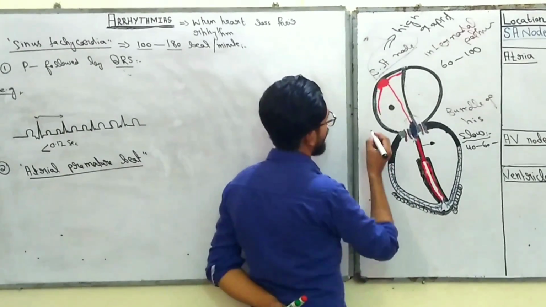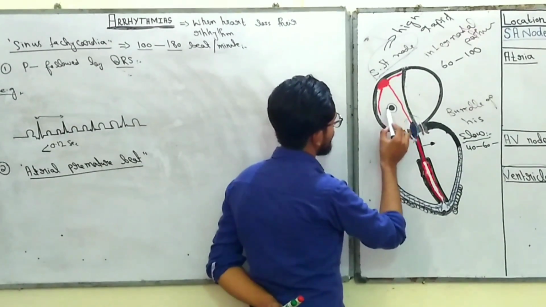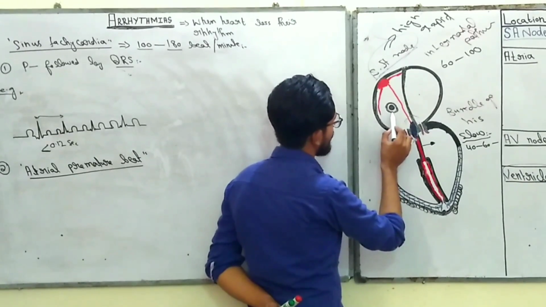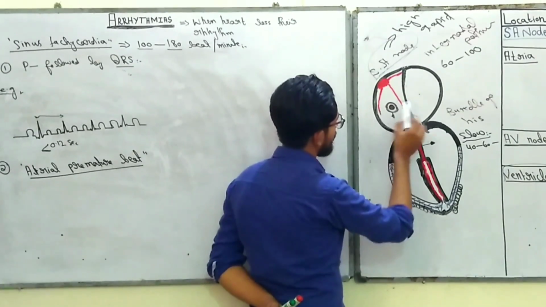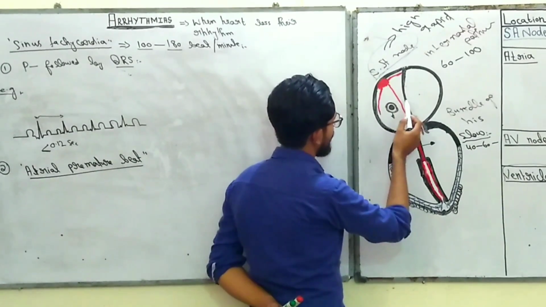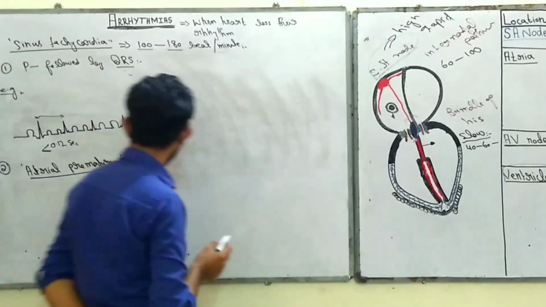Now I want to repeat it again. When there is any ectopic pacemaker formation within the atria that discharges both atria before the SA node discharges the atria, the condition is known as premature beat formation.